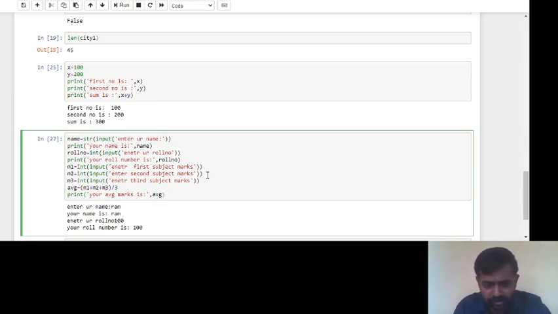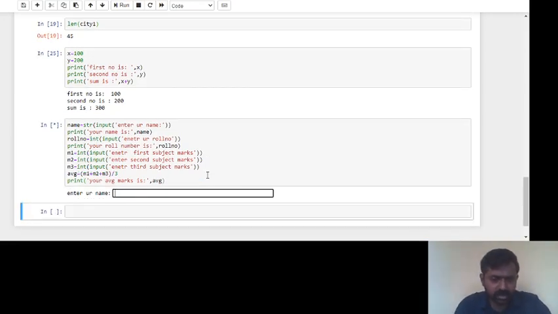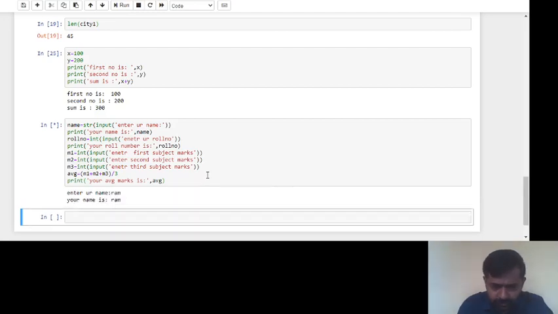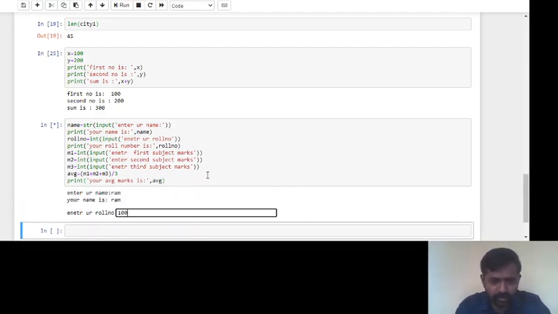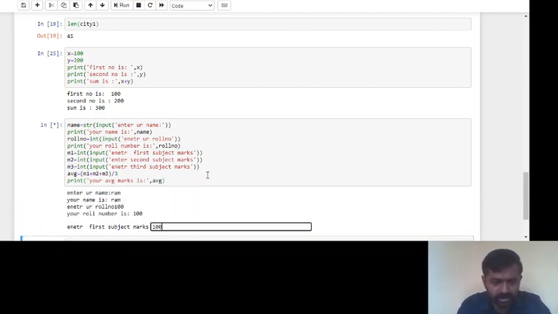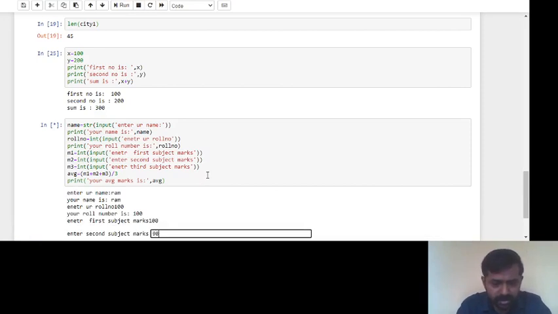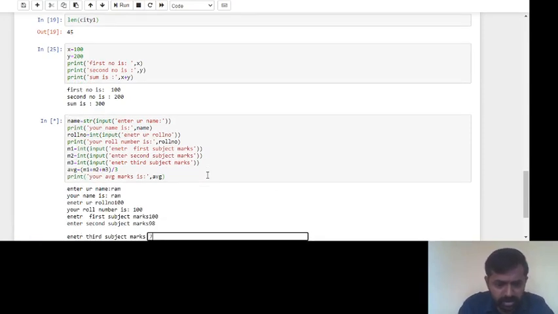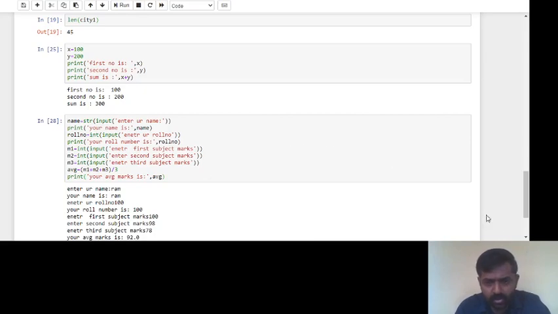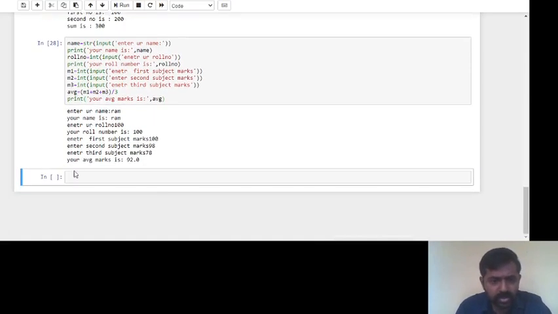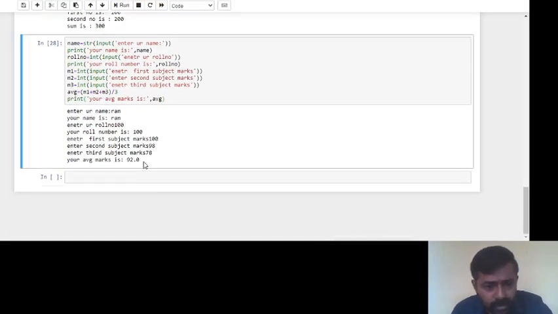Now you run this, shift enter. I'll try to tell you the shortcuts also. Shift enter is to run it. Say I will enter the name as Ram, roll number as 100, first subject marks as 100, second subject marks as 98, third subject marks as 78. So you got the average. Your average marks is 92.8.